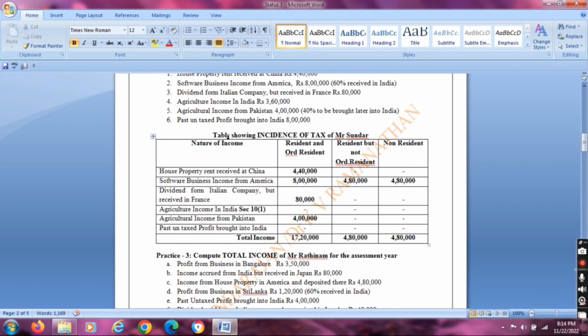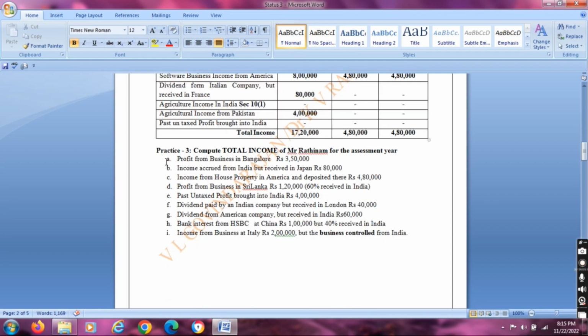Now shall we go for practice 3. Compute total income of Mr. Ratnam for the assessment year. Profit from business in Bangalore in India is Indian income, so it is taxable for all three statuses. Income accrued from India but received in Japan: the source of income was in India, so it is taxable for all three. Income from house property in America and deposited there. The house property is situated only in America, and the income was received only in America, so it is taxable only for the first category.